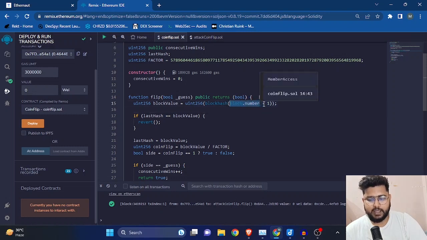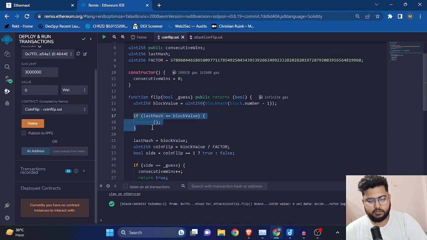So you have to go back to the previous block with block.number - 1, then hash it, convert it into uint256, and store it into blockValue, right?